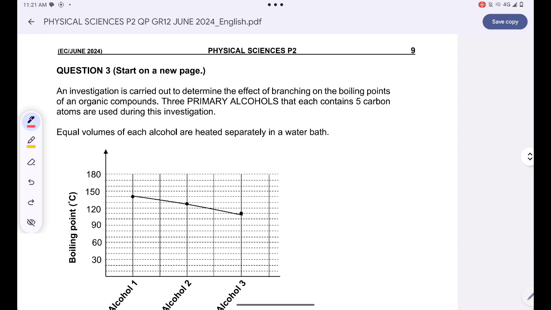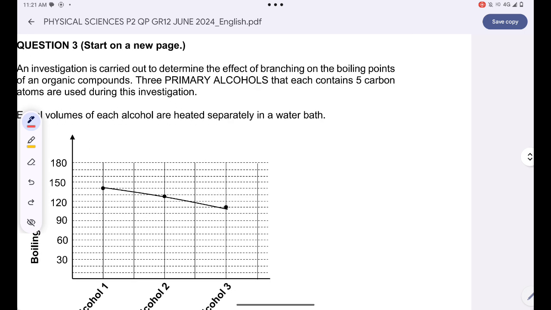Okay, we are told that an investigation is carried out to determine the effect of branching on the boiling point of organic compounds. 3 primary alcohols that each contain 5 carbon atoms are used during this investigation. Equal volumes of each alcohol are heated separately in water. Okay, these alcohols are